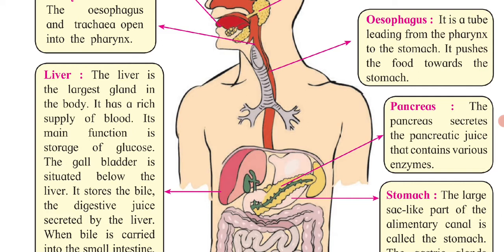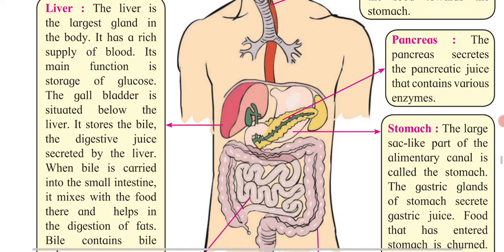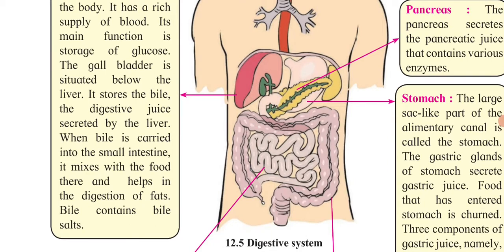The gallbladder, which is situated below the liver, stores the bile, the digestive juice which is secreted by the liver. When bile is carried into the small intestine, it mixes with the food there and helps in the process of digestion. So bile means what? In Marathi you can call it pitta. If this bile is released when you are not having proper food, when you are dieting, at that time you can face this problem.